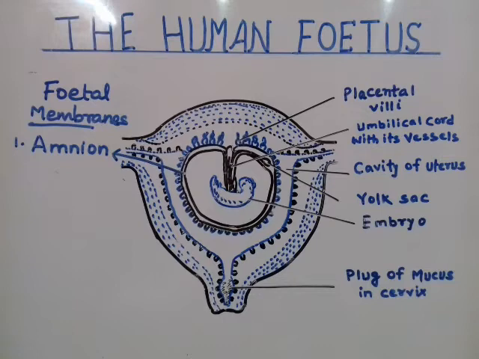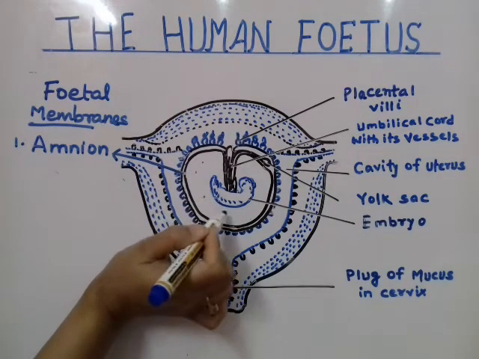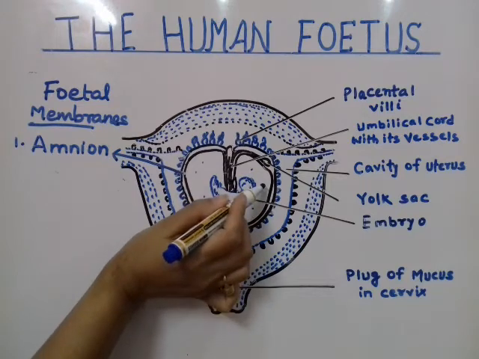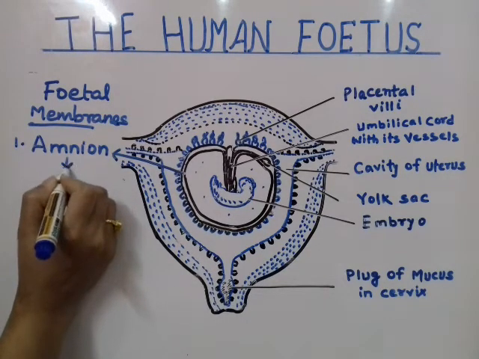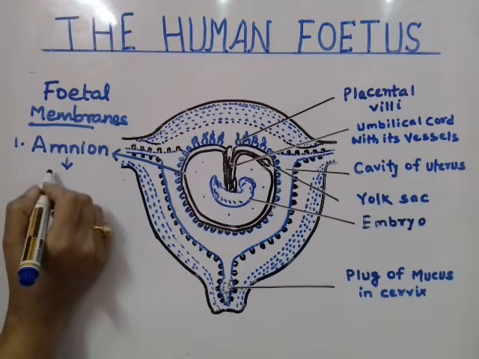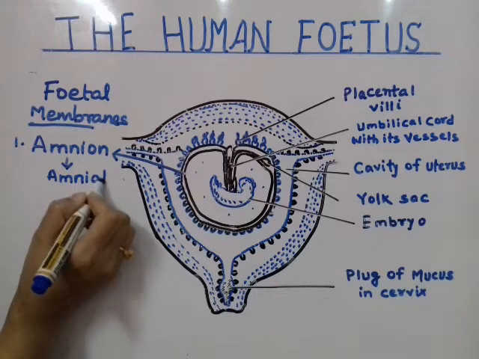In that amniotic sac there lies amniotic fluid, in which the baby remains. It's a pressure absorber, a shock absorber, and it nourishes the baby and has many other functions. So amnion is a sac which has amniotic fluid in it.